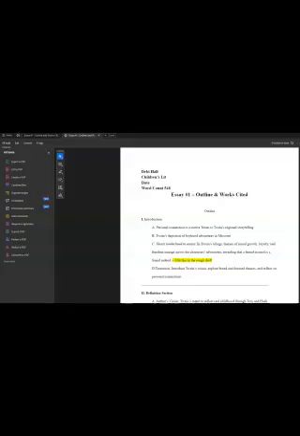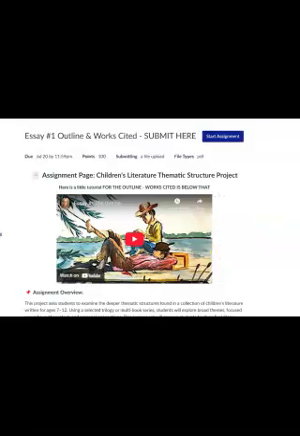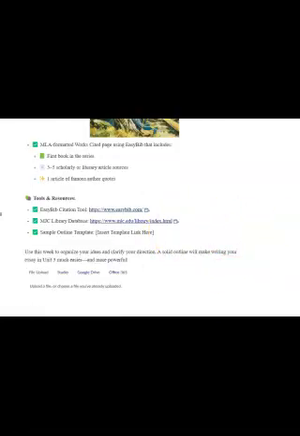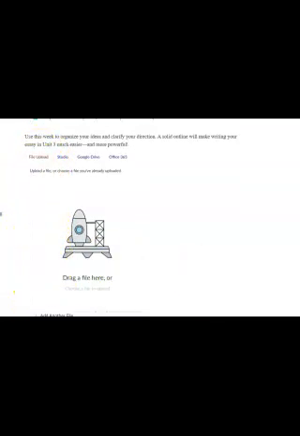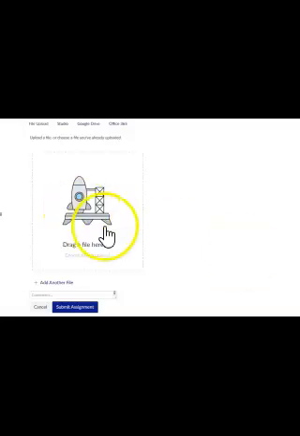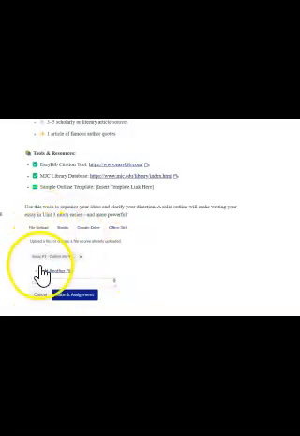Let's see how we do it. I saved that PDF to my desktop. I come over here, I click Start Assignment, and I come down here, and remember, I only stay here. I don't go anywhere else but here. And I can either drag the file here or upload the file. There it is right there, and I click Submit the Assignment. And that's all there is to it. This is a fun part of the process. Doesn't seem like fun, but it is.